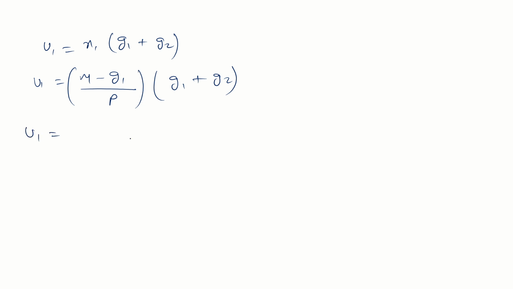So u1 is equal to, if you guys just multiply it, take a common 1 by p and just multiply. So you will get mg1 plus mg2 minus g1 square minus g1 g2.